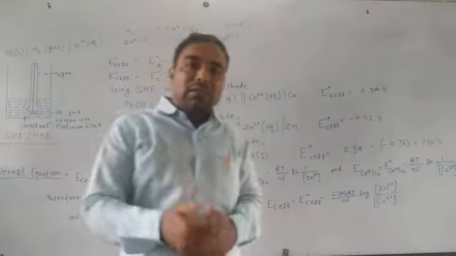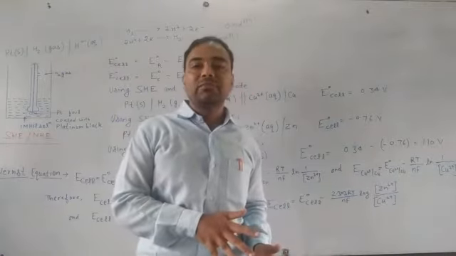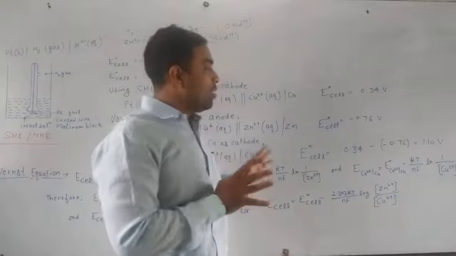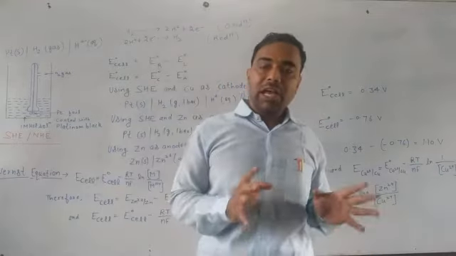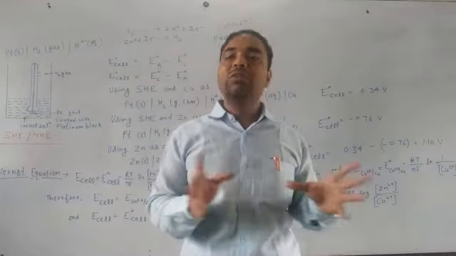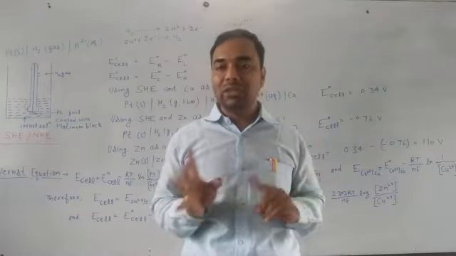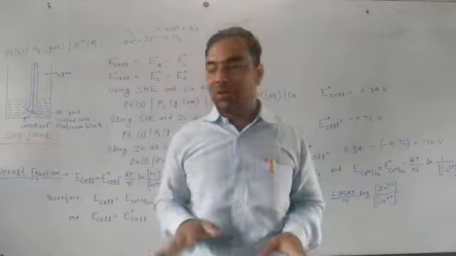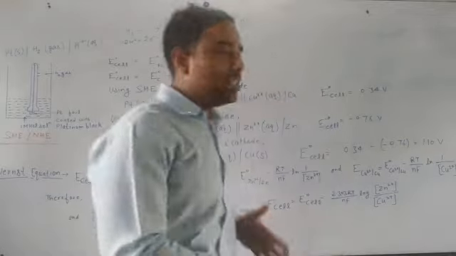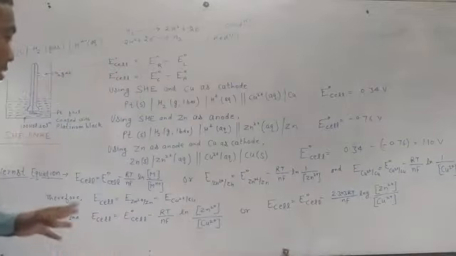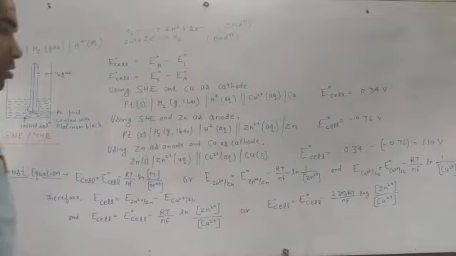So in this manner we can calculate E node cell of any two different types of electrodes by using the standard hydrogen electrode. So this is the use of the standard hydrogen electrode. Now the next equation based upon this electrochemical cell is the Nernst equation.